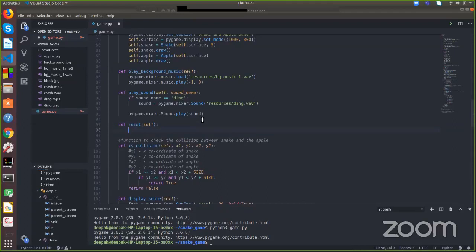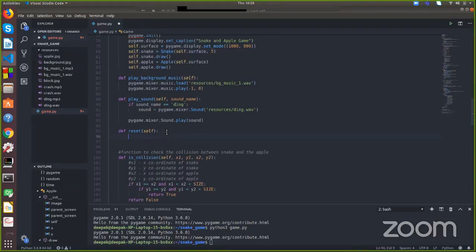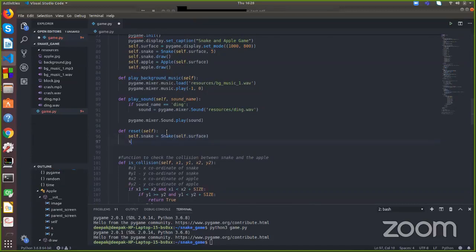To reset the game, I will just call the snake class and the apple class to their initial state. So I will just call self.snake equal to Snake of self. Sorry, it will be Apple. We are going to call that.